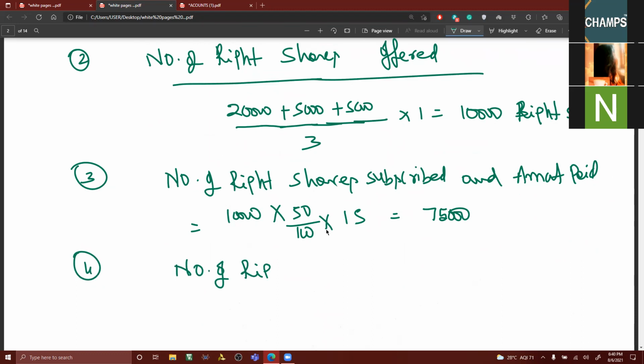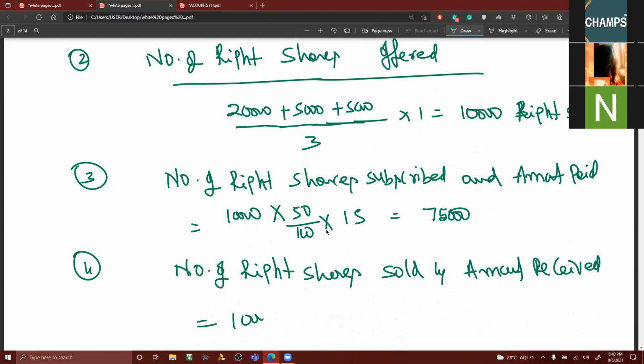Number of right shares sold and amount received. 10,000 into 50%. It has been sold at 1 rupee 50 paise. Yes, sir.